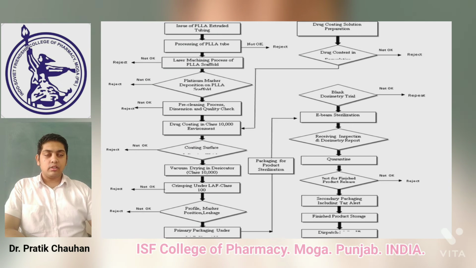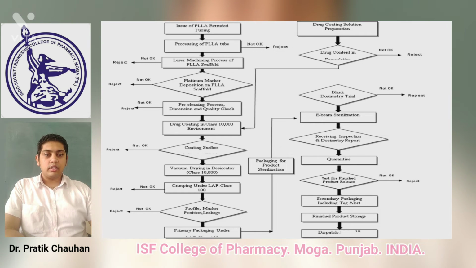The production process for such bioresorbable vascular stents is as follows. It is first made from a PLLA extruded tube, and after the processing of the PLLA tube, it is sent to the laser cutting machine. After the laser cutting, the platinum markers are deposited on the surface, and after that it is sent for the drug coating. After the coating, the surface is evaluated through various quality control tests, and